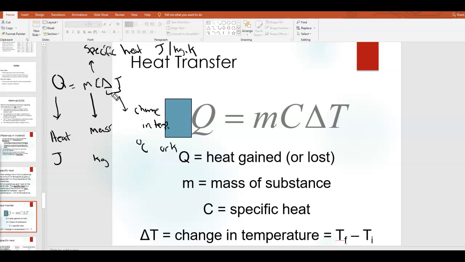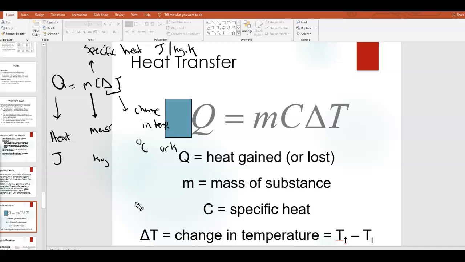Okay, but again, delta T, you can expand that out. Anytime you have a change in it, it's always the final value minus the initial value. Okay, so just keep that in mind. The equation is written with the delta T, but most of the time we're going to have to plug in two temperatures into this equation. Okay, so this is our equation for doing problems with specific heat.